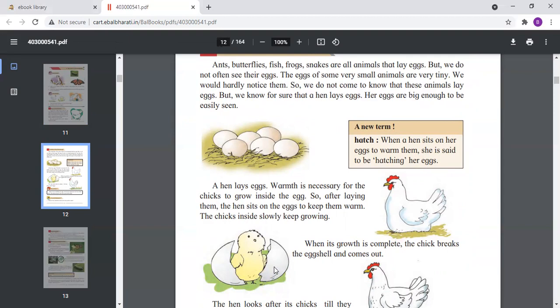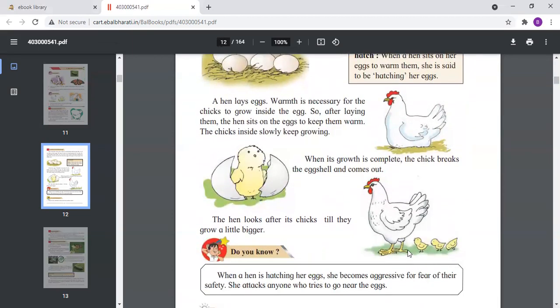This is called the eggshell. So the chicks inside slowly keep growing in the eggshell. In this way the chicks grow from the eggshell. Slowly the chicks turn into an adult hen. So this is the life cycle of the hen. The hen looks after its chicks till they grow a little bigger. So the hen is very protective of the chicks. It always takes care of the chicks till they grow into an adult.